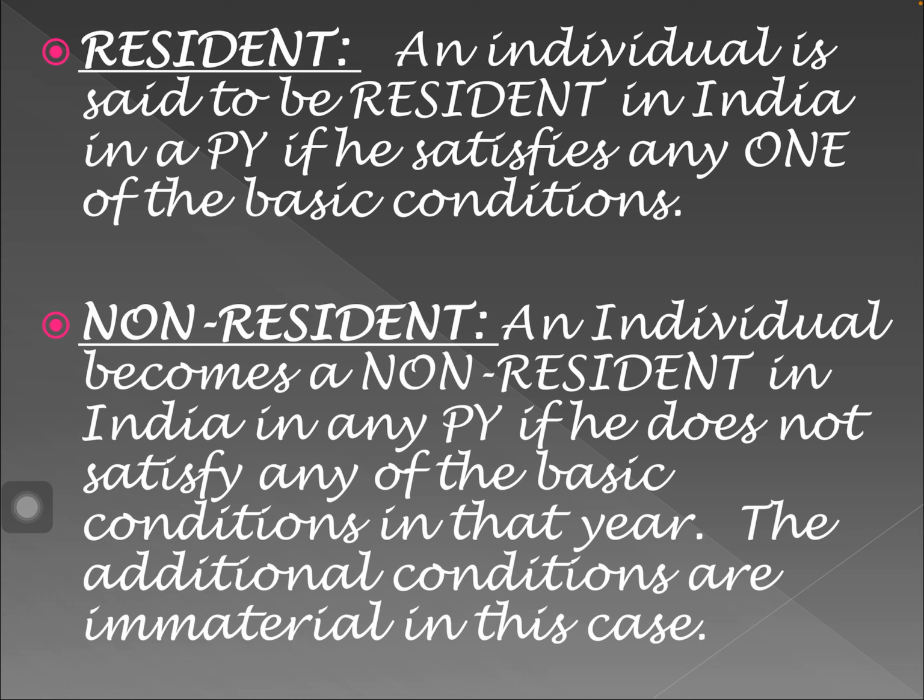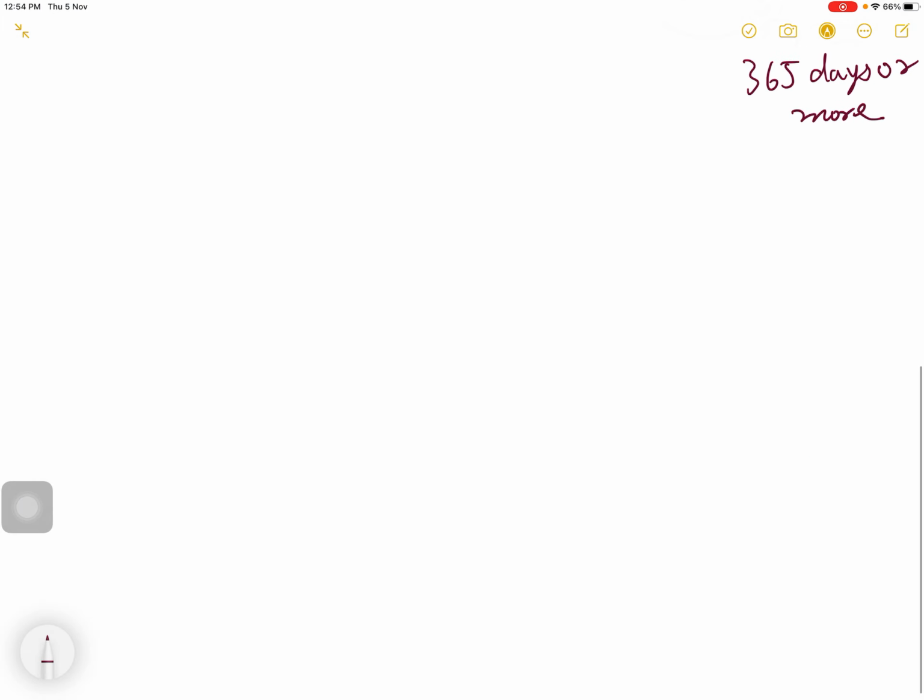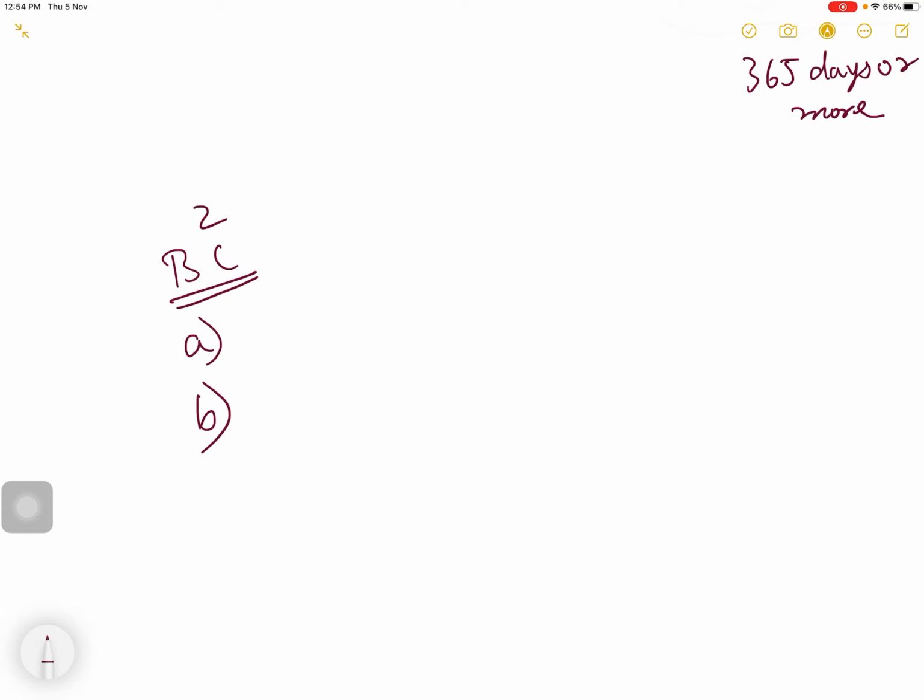Now let's read this. Resident. An individual is said to be resident in India in a previous year if he satisfies any one of the basic conditions. An individual becomes a non-resident in India in any previous year if he does not satisfy any of the basic conditions in that year. The additional conditions are immaterial in this case. Correct. Now there are 2 basic conditions, A and B. Suppose an individual satisfies the first basic condition, that means he is resident. You don't need to check the second basic condition also.